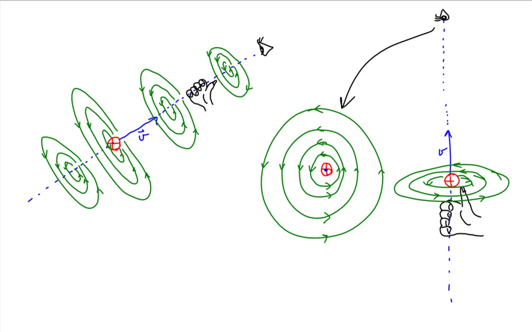Well, now that we know how to determine the orientation of the magnetic field lines surrounding our moving charges, we probably would want to know how to determine the magnetic field at a point. So our next video will talk about how to calculate the magnetic field due to a moving charge.